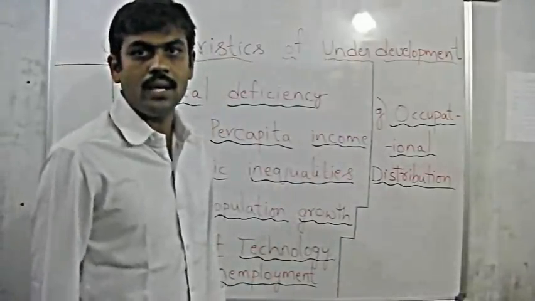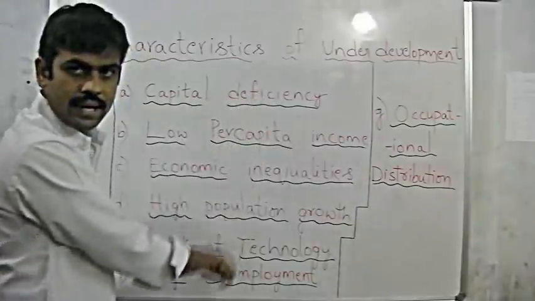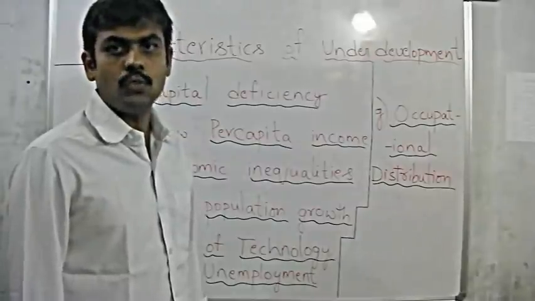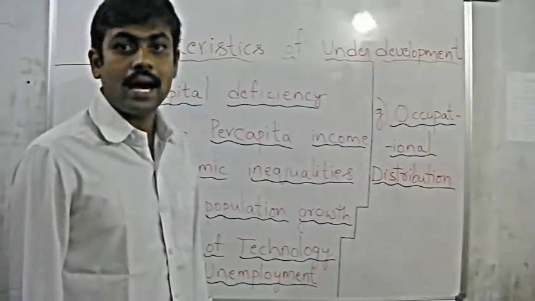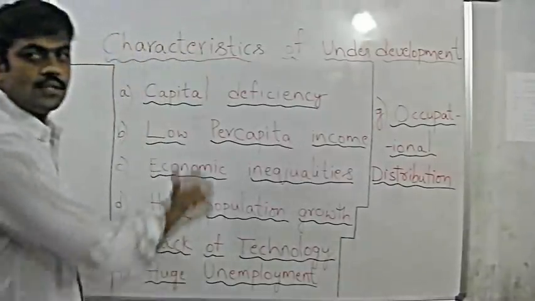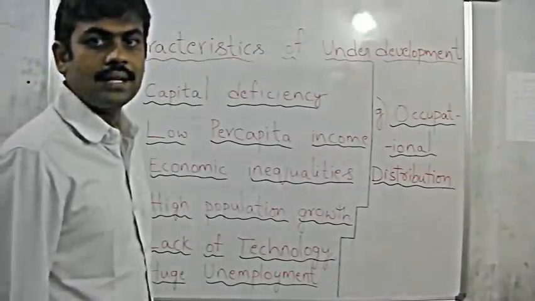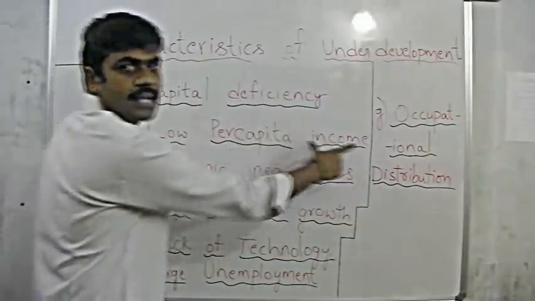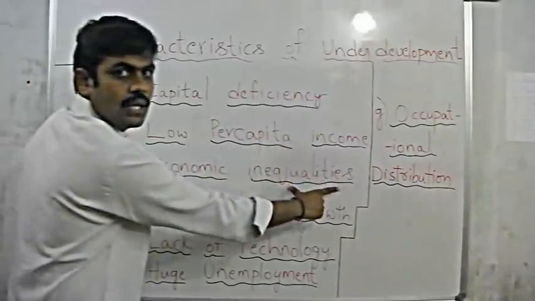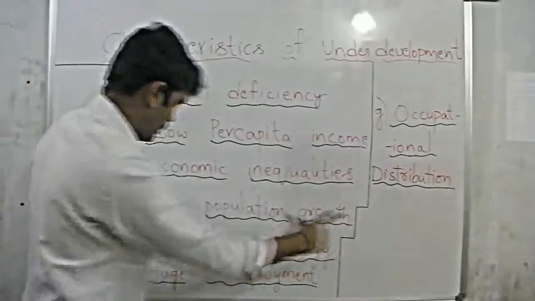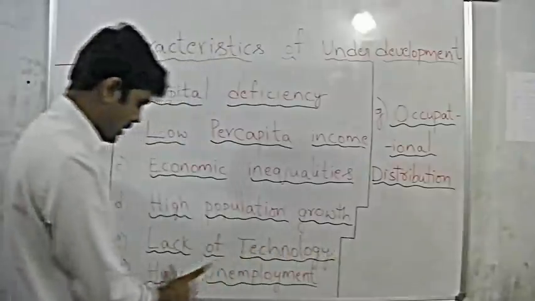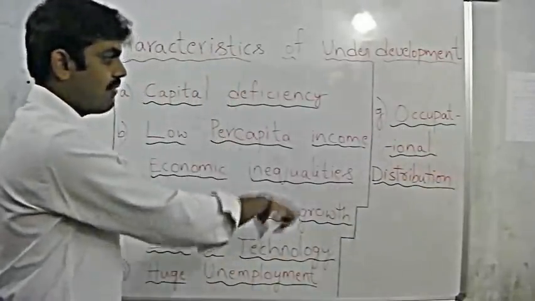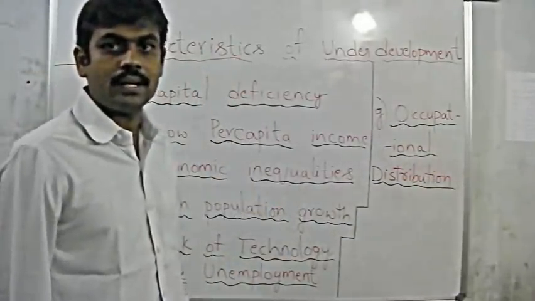So if any economy has these types of characteristics, you can declare that that particular economy is yet to be developed. Simply, you can say it is underdeveloped. So now let us go through the different characteristics of underdevelopment. Capital deficiency, low per capita income, economic inequalities, high population growth, lack of technology, huge unemployment, occupational distribution. These 7 can be considered as the characteristics of underdevelopment.